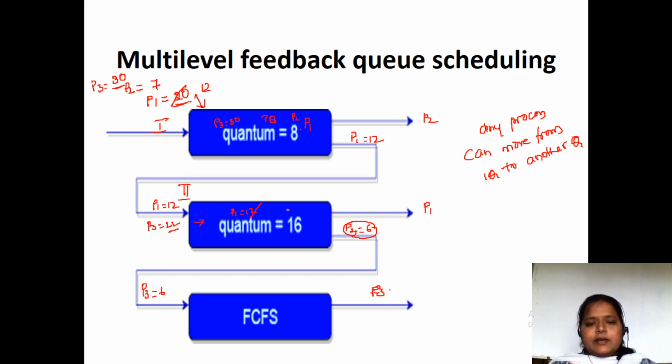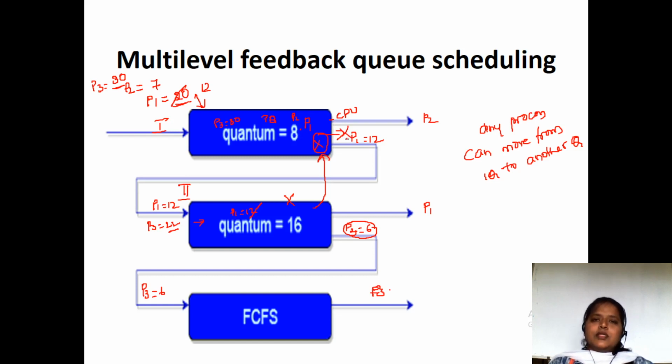Suppose X process is admitted here, but the CPU is executing only the P1 processes. What it is going to do, we can move this X process into the first queue, so that the CPU will execute this X process and it will exit out of the system.